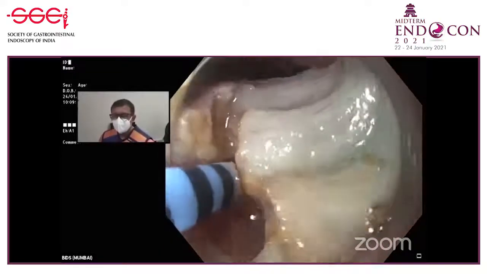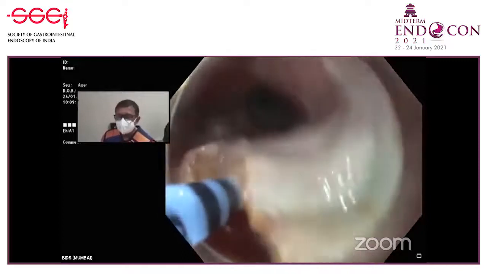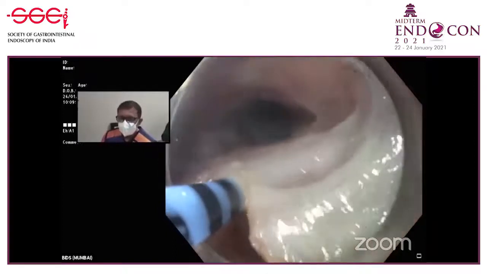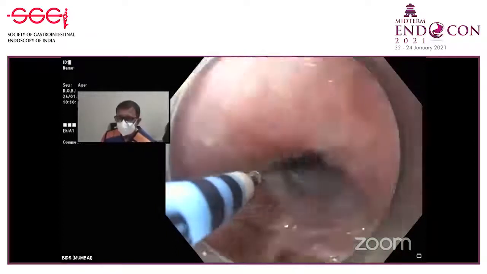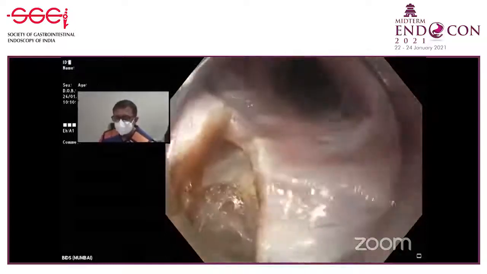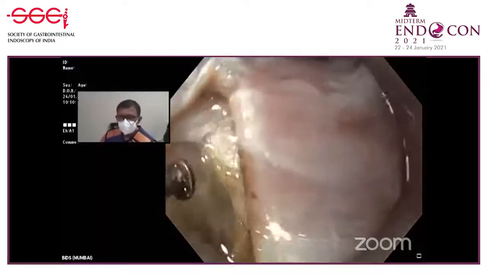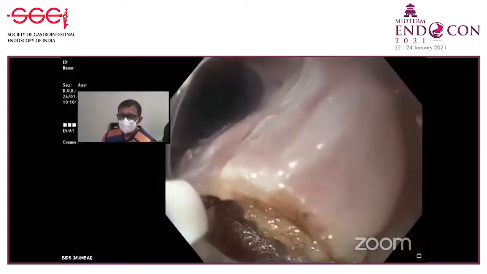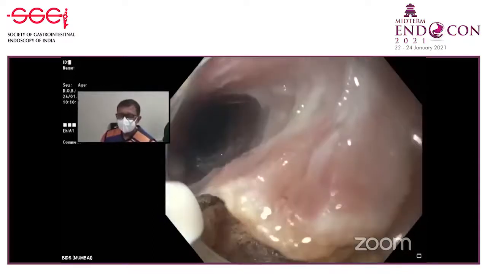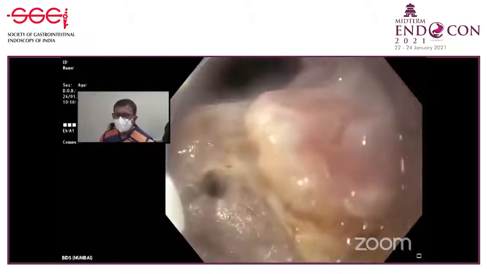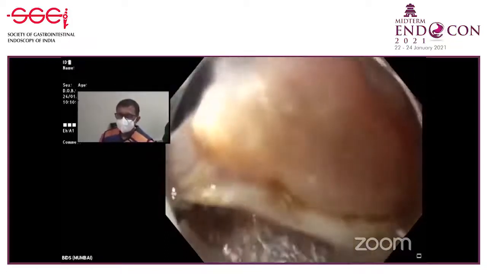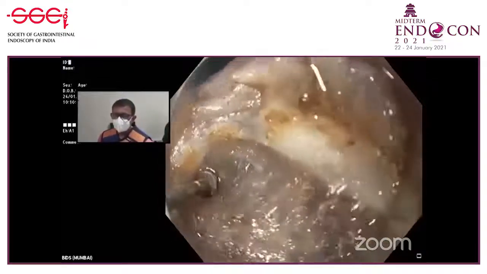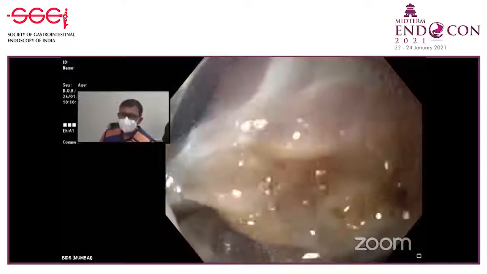Now the muscle has started becoming thick. The initial start of the cut you can do with a post coag, and then continue with a precise sect. Now very nicely seen, longitudinal and circular. Go below the longitudinal, initial start with a post coag, and then cut with a precise sect. Again, same. Now it has become very thick. Same, post coag. Slowly nearing the OG junction. The muscle is becoming thicker and thicker.